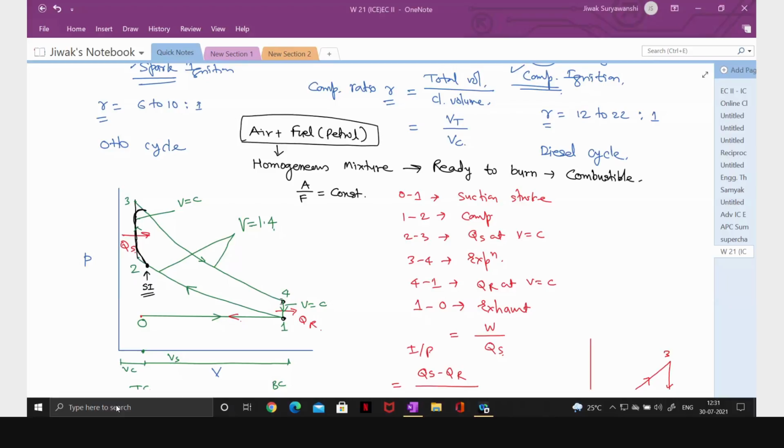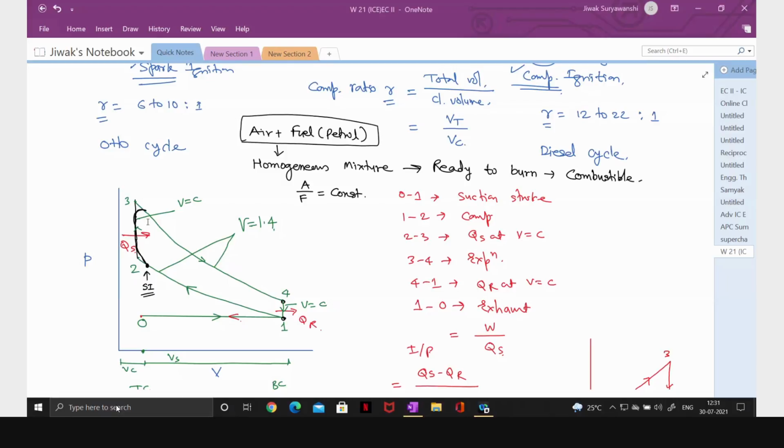So as soon as the exhaust valve opens, there is a sudden escape of the burnt gases from the cylinder to the atmosphere. And that's why you will see a sudden drop in pressure, and at the same time there is a heat rejection process almost at constant volume. Okay, it is because of the opening of the exhaust valve.